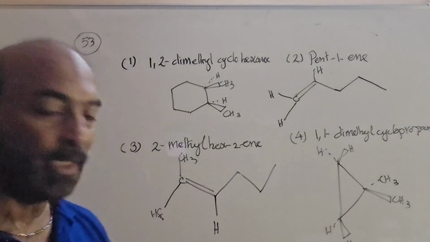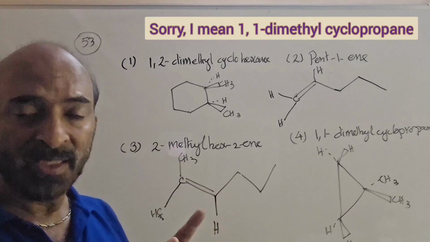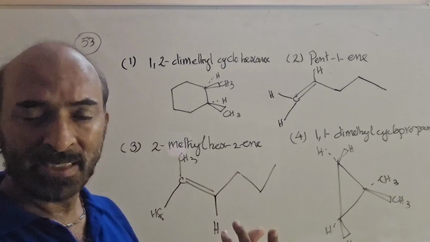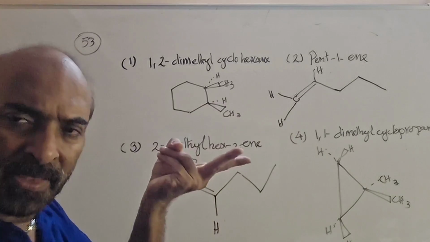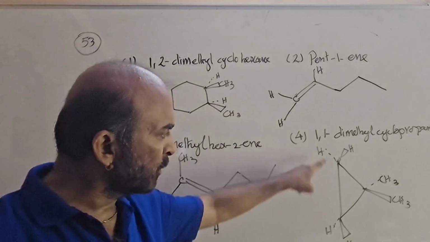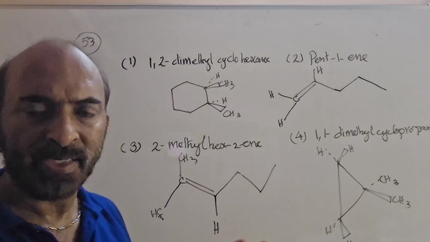And finally we have 1,1-dimethyl cyclohexane. Even though 2 methyl groups are there, they are on the same carbon. So that does not make any difference. Whether you arrange like this or like this, a new orientation does not result, because on this carbon it is both hydrogen. So you cannot get a new variety.